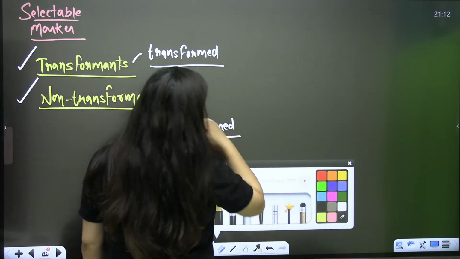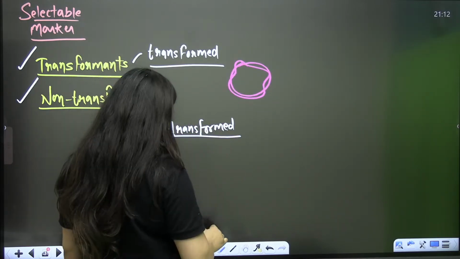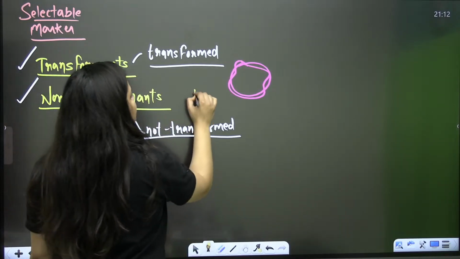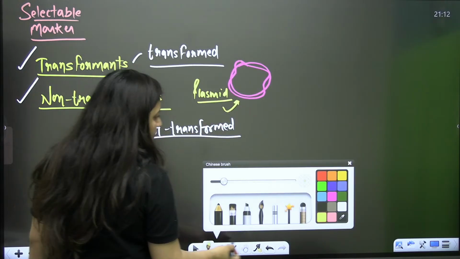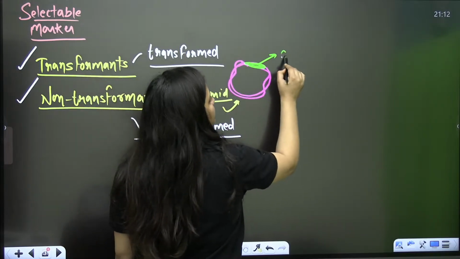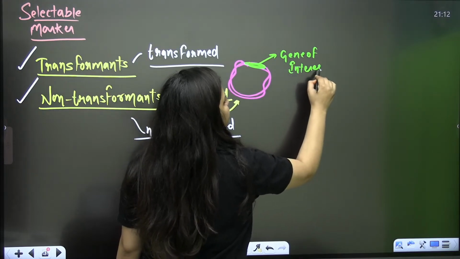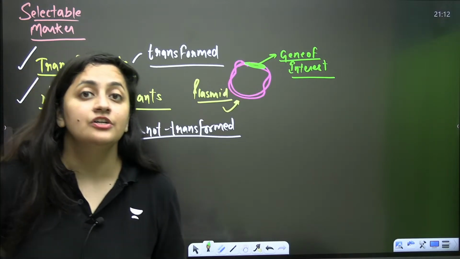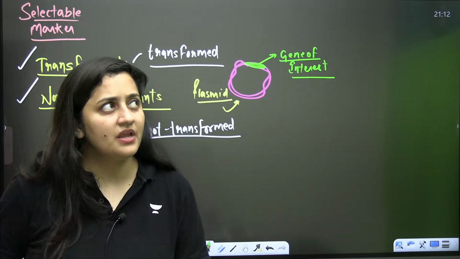It's very simple. Let's say you have a plasmid. A plasmid is also a circular DNA, the extra-chromosomal DNA. Now in this plasmid, I am trying to insert my gene of interest. This green is my gene of interest. Clear?